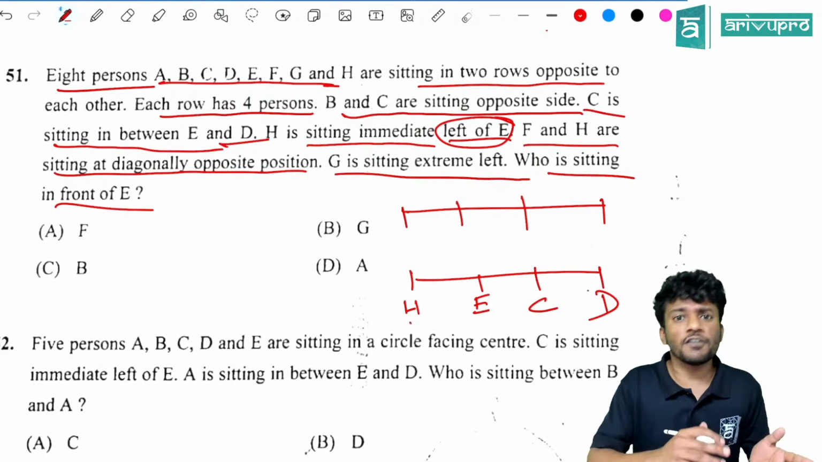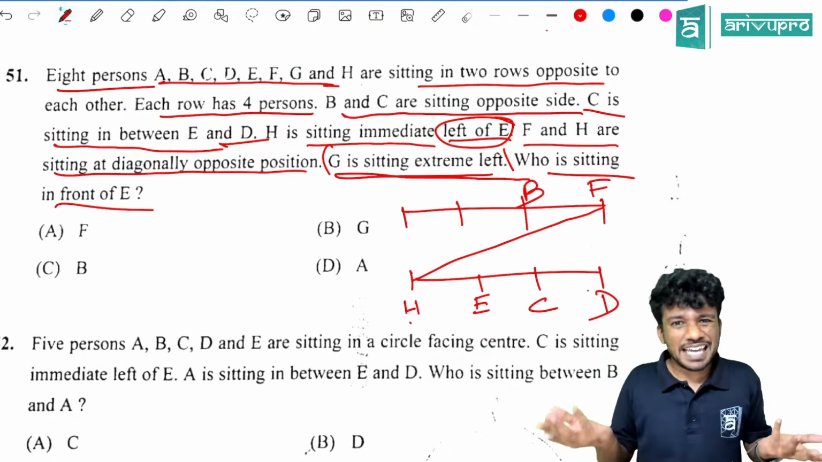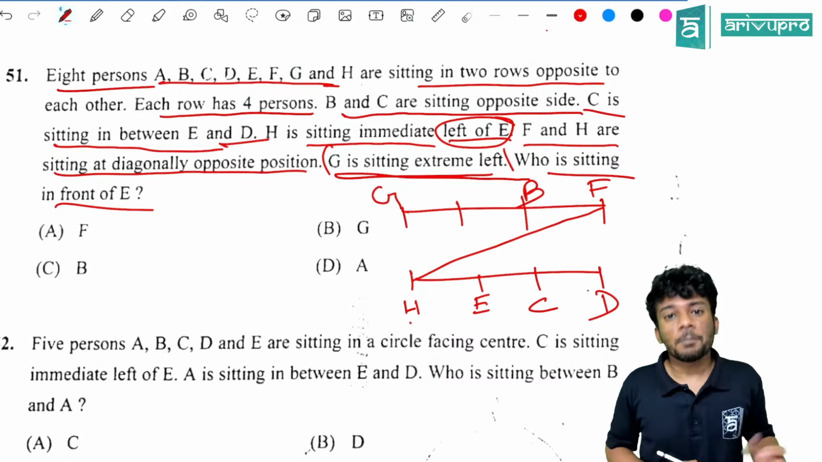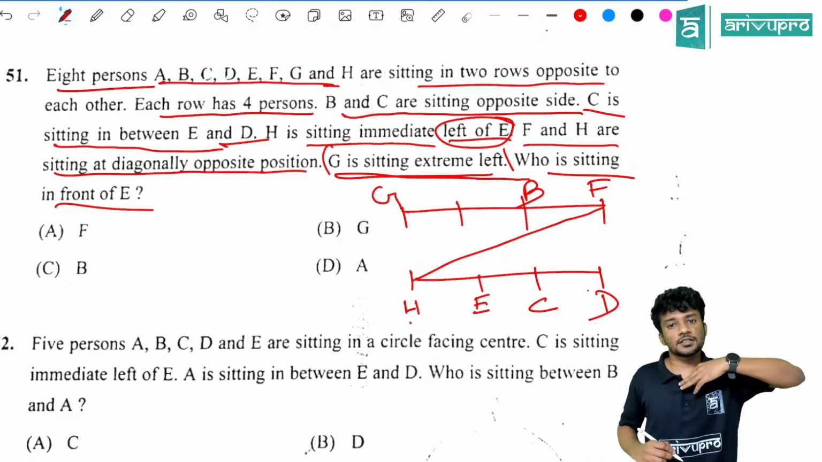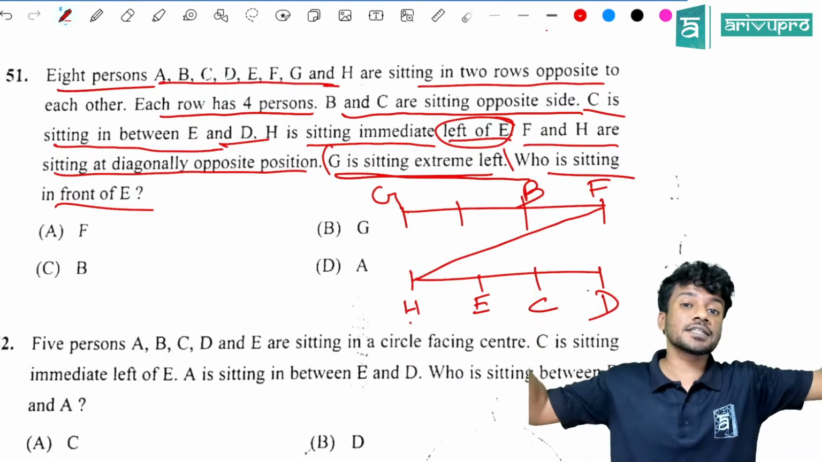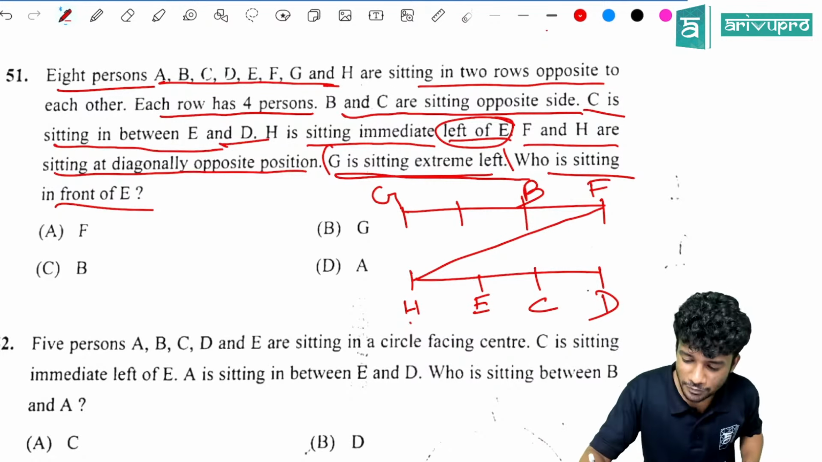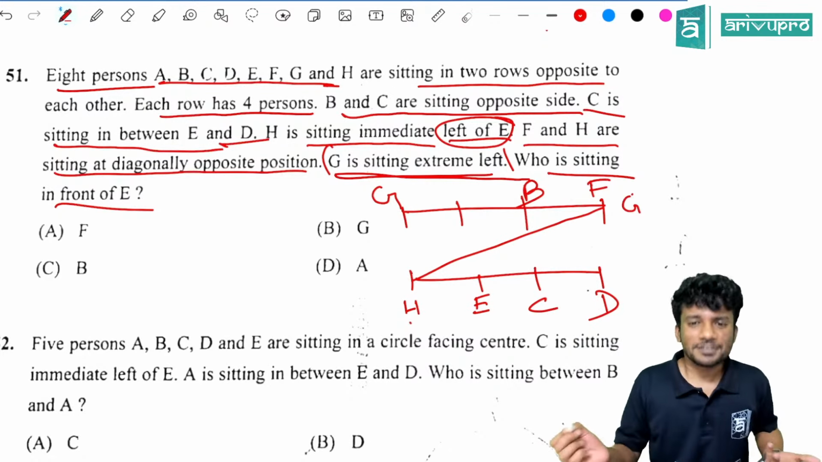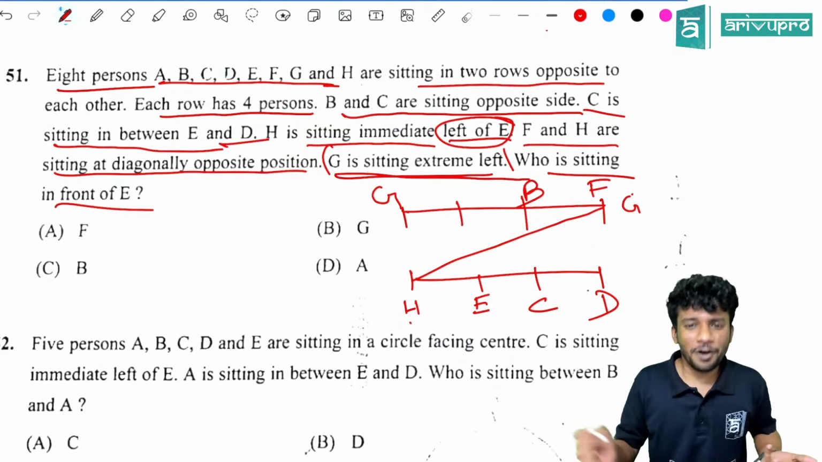Then what else is given? F and H are sitting diagonally opposite. What is diagonally opposite? It will be over here. F is sitting over here. Then C is sitting opposite to B. Then what else is given? G is sitting extreme left. That is the problem. If we are talking with respect to us, we can say that G is sitting over here. But we will never say with respect to us. We will always say with respect to the people who are sitting over there. So G actually should sit over here. But there is no option. So G is sitting over here and A is sitting over here.